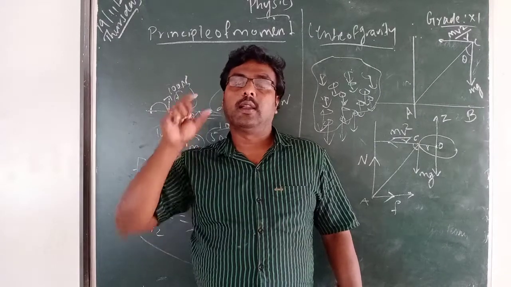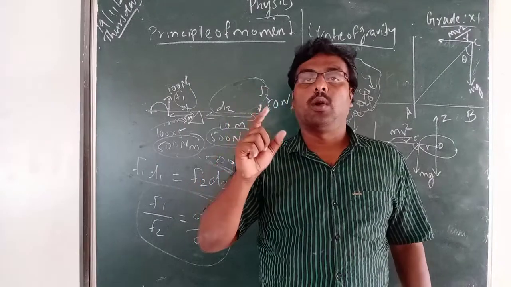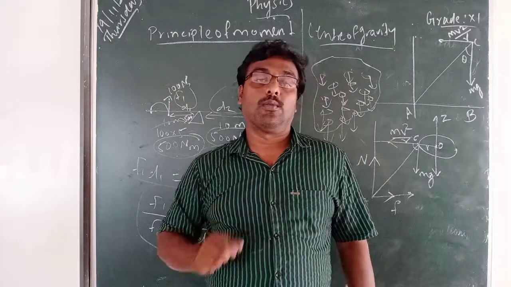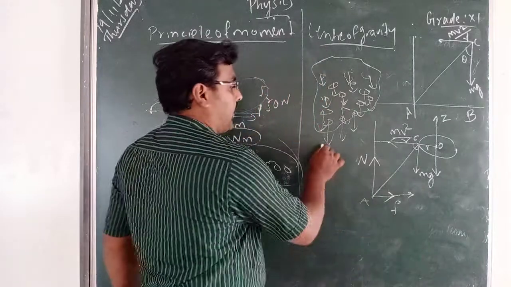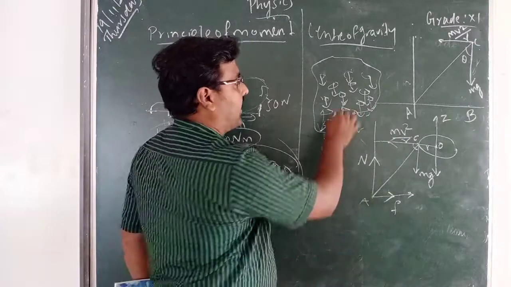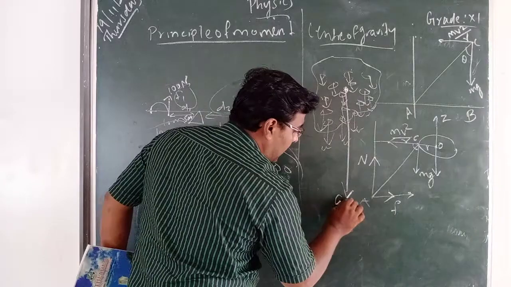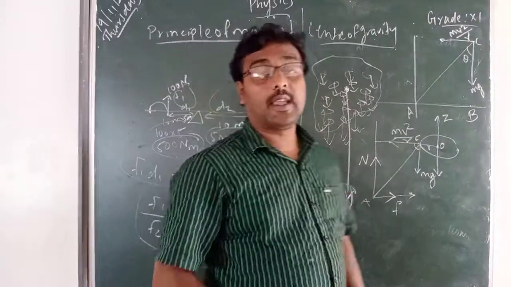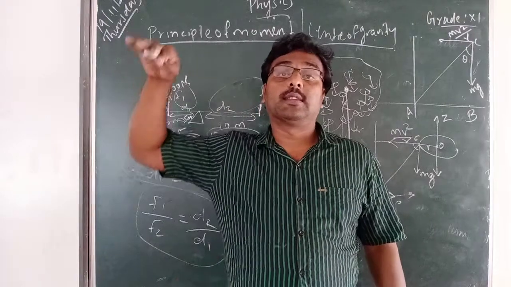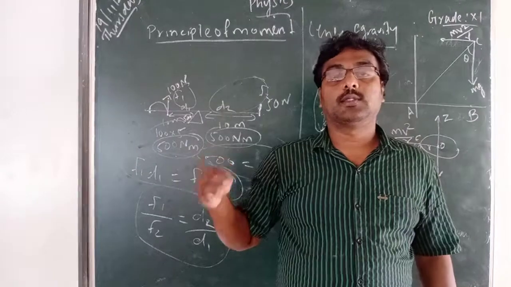The net force acts at a point, and that point we call the center of gravity. Everywhere the downward force is acting, and the net force acts at one point, the center of gravity.